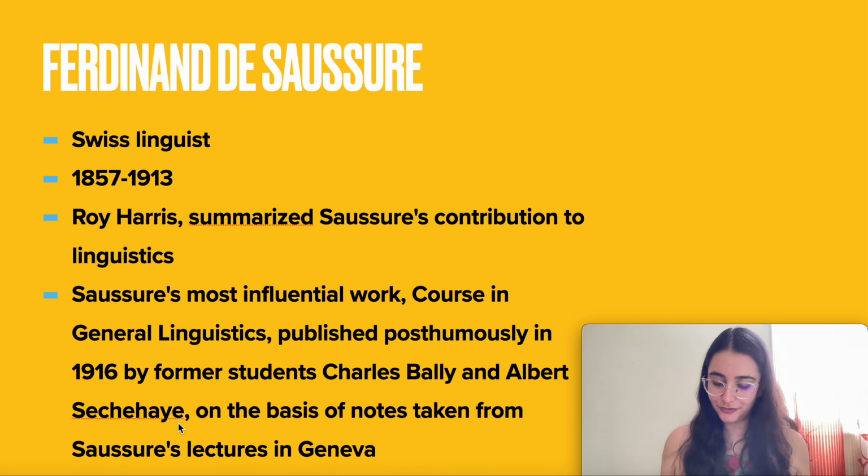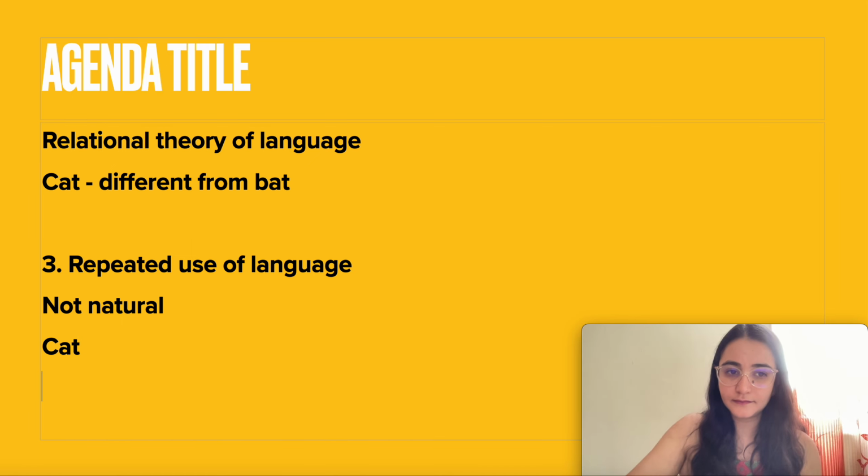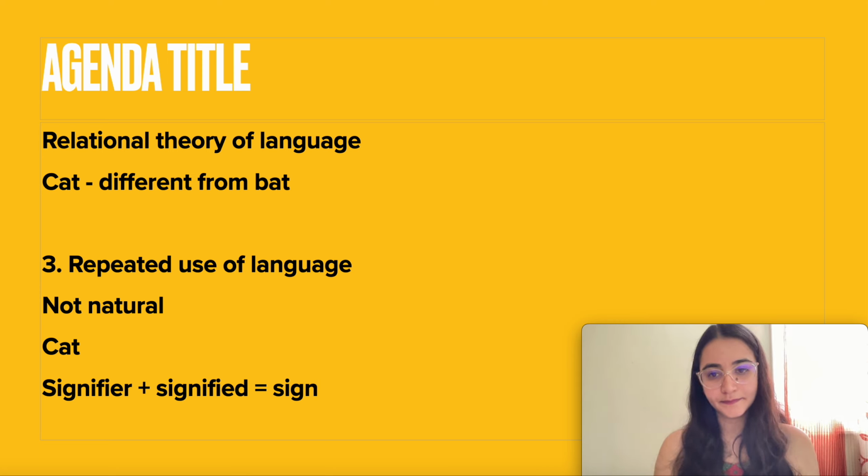There is no real relationship between the word and its meaning. Therefore, the relationship between them is purely arbitrary. Together, the signifier and signified forms a sign. So, signifier plus signified is equal to sign. Sign क्या है? Signifier और signified मिला के बनता है हमारा sign.